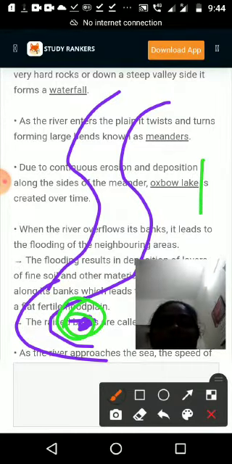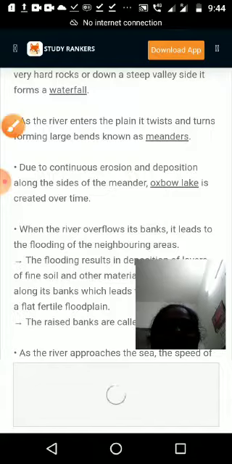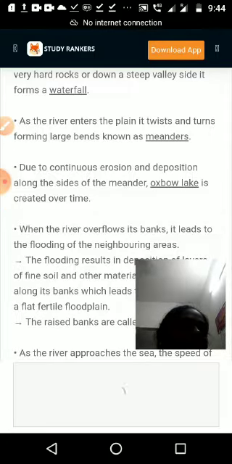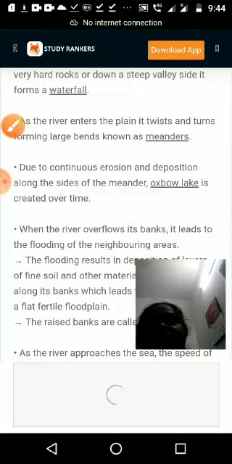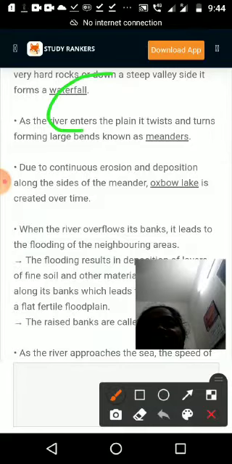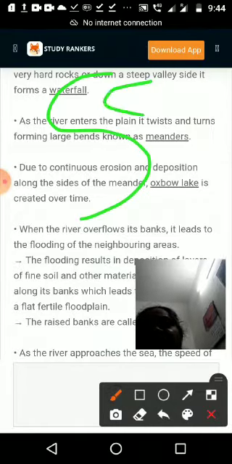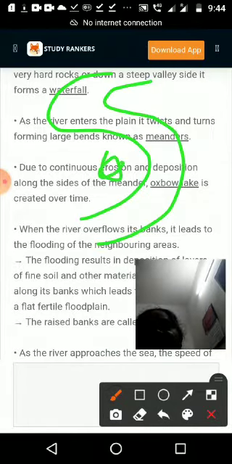Due to continuous erosion and deposition along the sides of the meanders, oxbow lakes are created over time. That is also given in the textbook. The water is moving like this, this is the river, and here the meanders are formed.